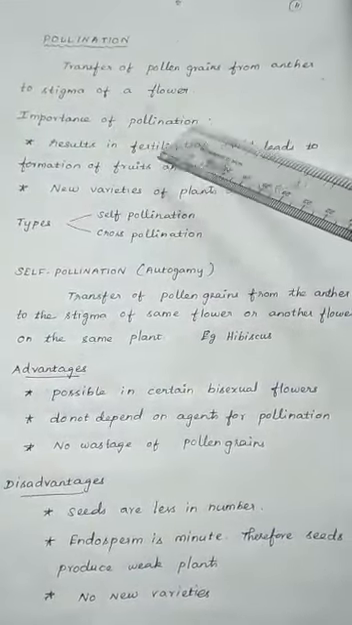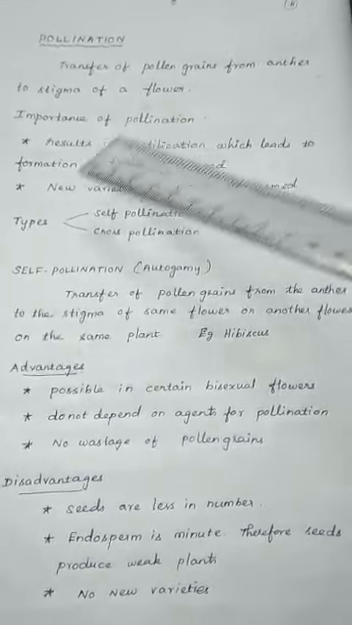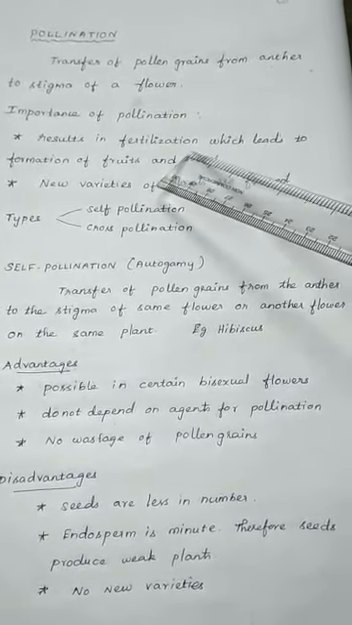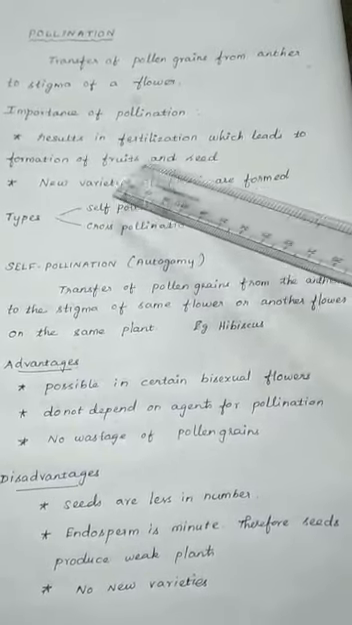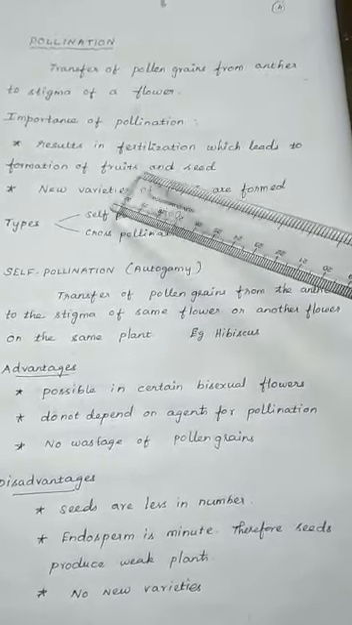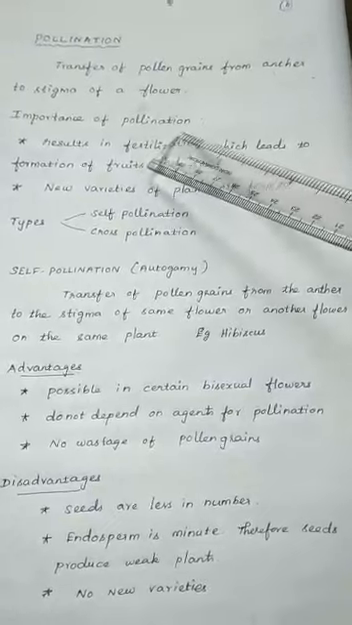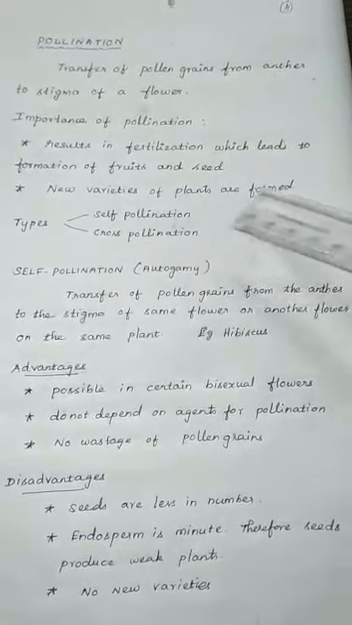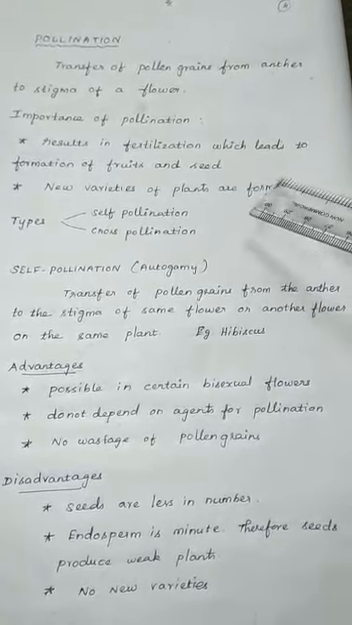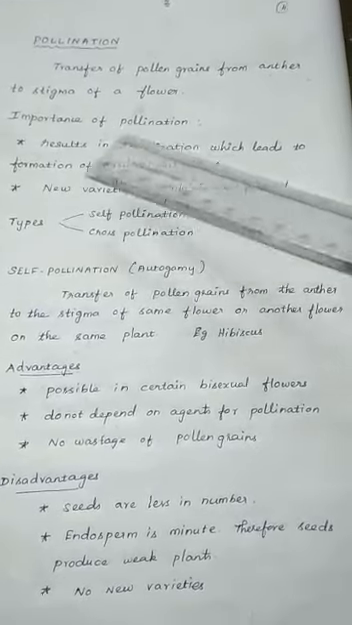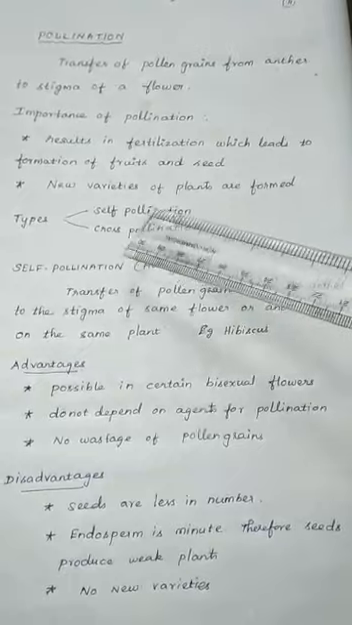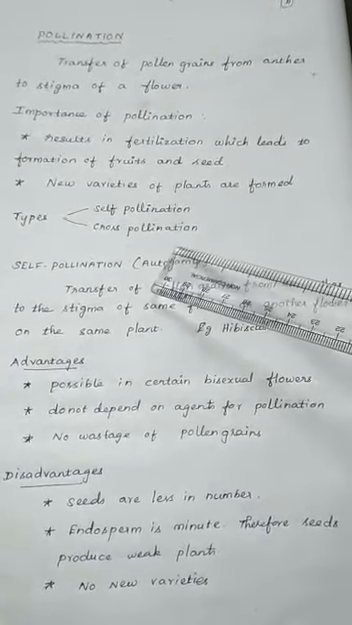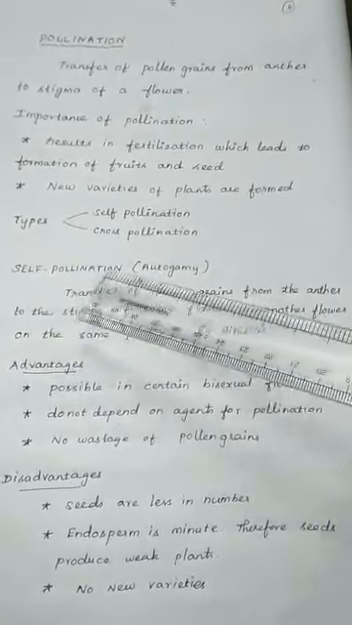Why is there pollination? What's the need? It results in fertilization. If fertilization happens, only then will there be formation of fruits and seeds. So definitely pollination is very important. New varieties of plants are also formed because of cross pollination. What are the 2 types of pollination? Self-pollination and cross-pollination.